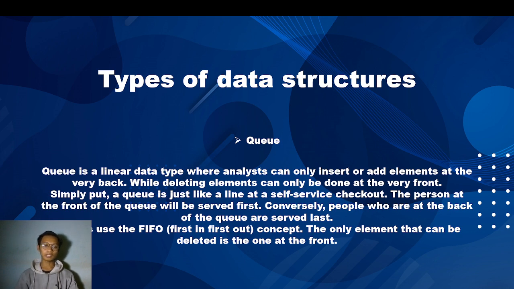The person at the front of the queue will be served first. Consequently, people who are at the back of the queue are served last. Queue uses the FIFO, first in, first out concept. The only element that can be deleted is the one at the front.